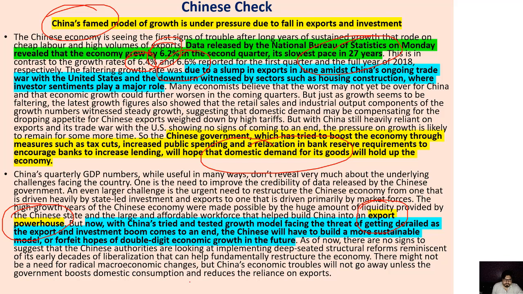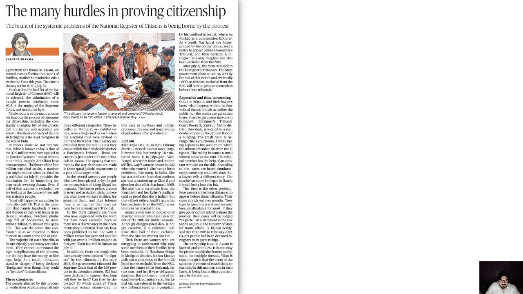Okay, so a double-digit economic growth in the future would be dependent on some hopes that these clouds will clear, and we are also experiencing some challenges with America, and some tariff issues are going on. So we hope that these are not escalating in the future, and we are finding some better ways there. So that's the case of the Chinese economy.